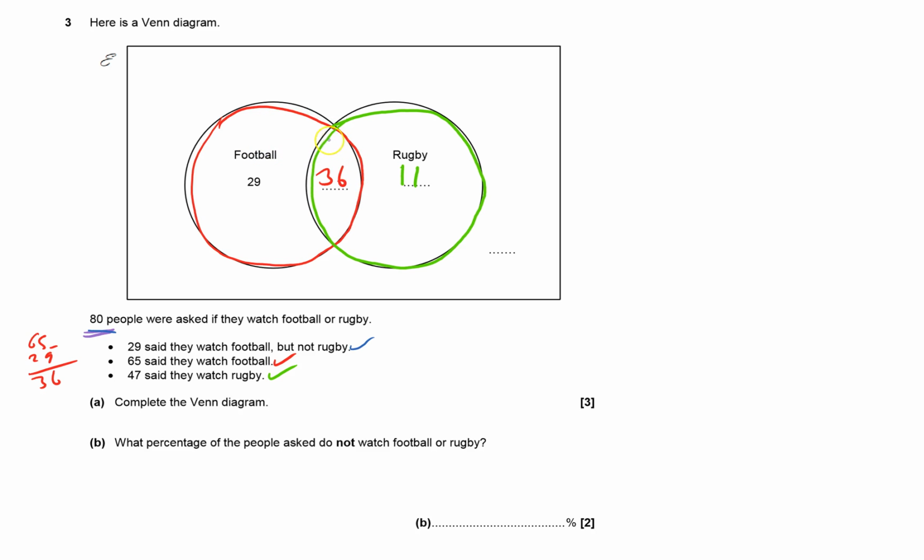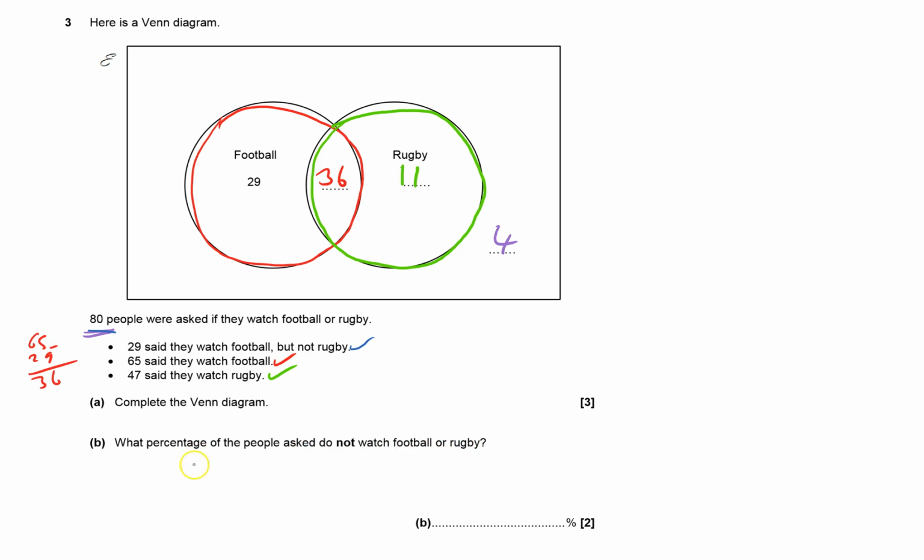So this bit here, we've got 65. We've got 65, 66, 76. So we've got 76 here so far. I need 80, so that's going to have to be 4. So I've completed it. I've taken my time. Just check it does add up to 80. It does. What percentage of the people do not watch rugby or football?